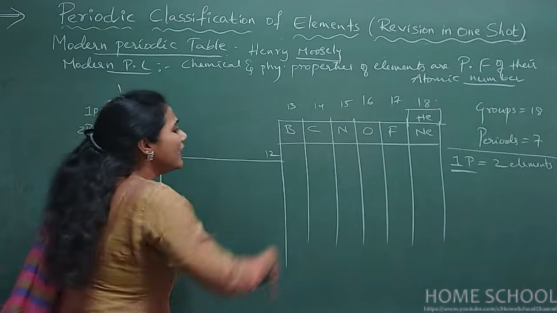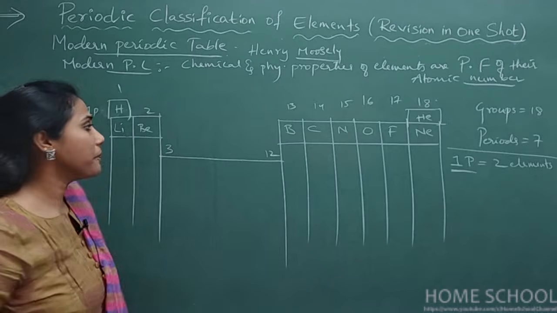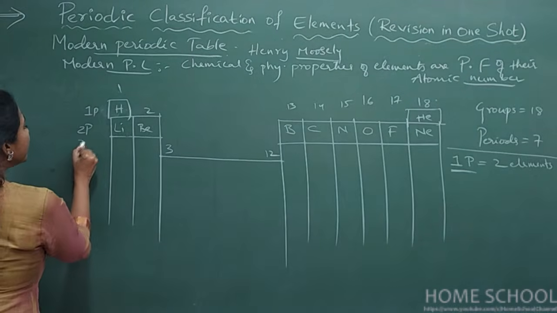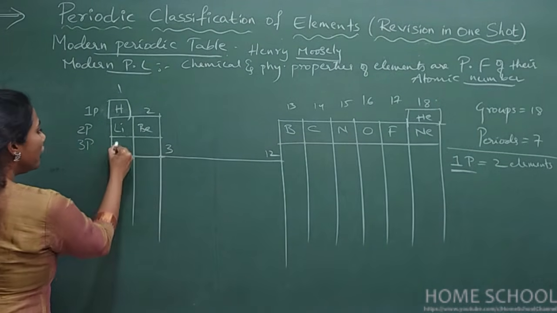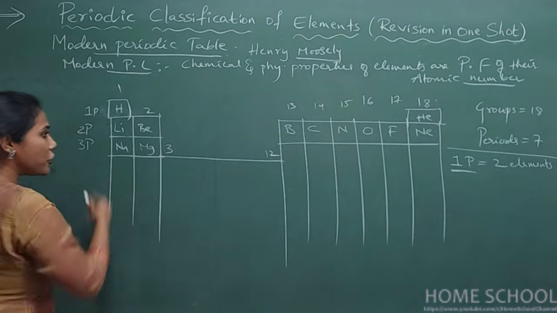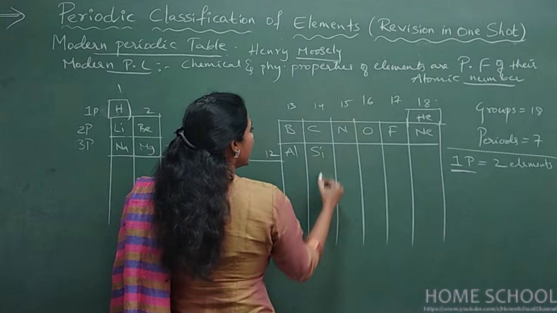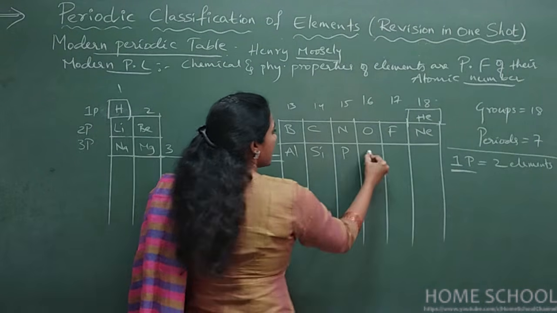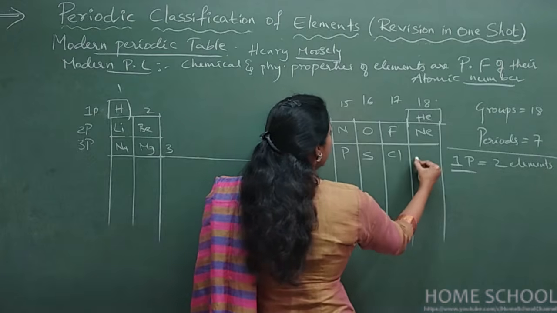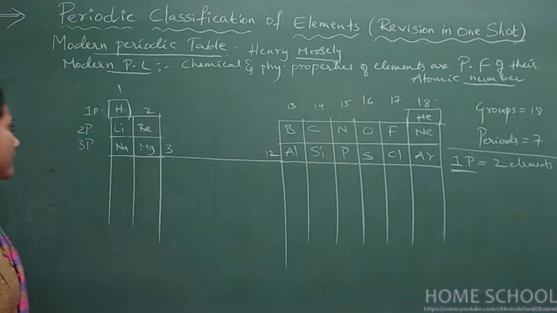Not all elements, at least a few elements which I will write on a board. And now in the third period, there is sodium here. Here you will find magnesium. And here comes aluminium, silicon, phosphorus, sulfur, chlorine and argon. So these are third period elements.